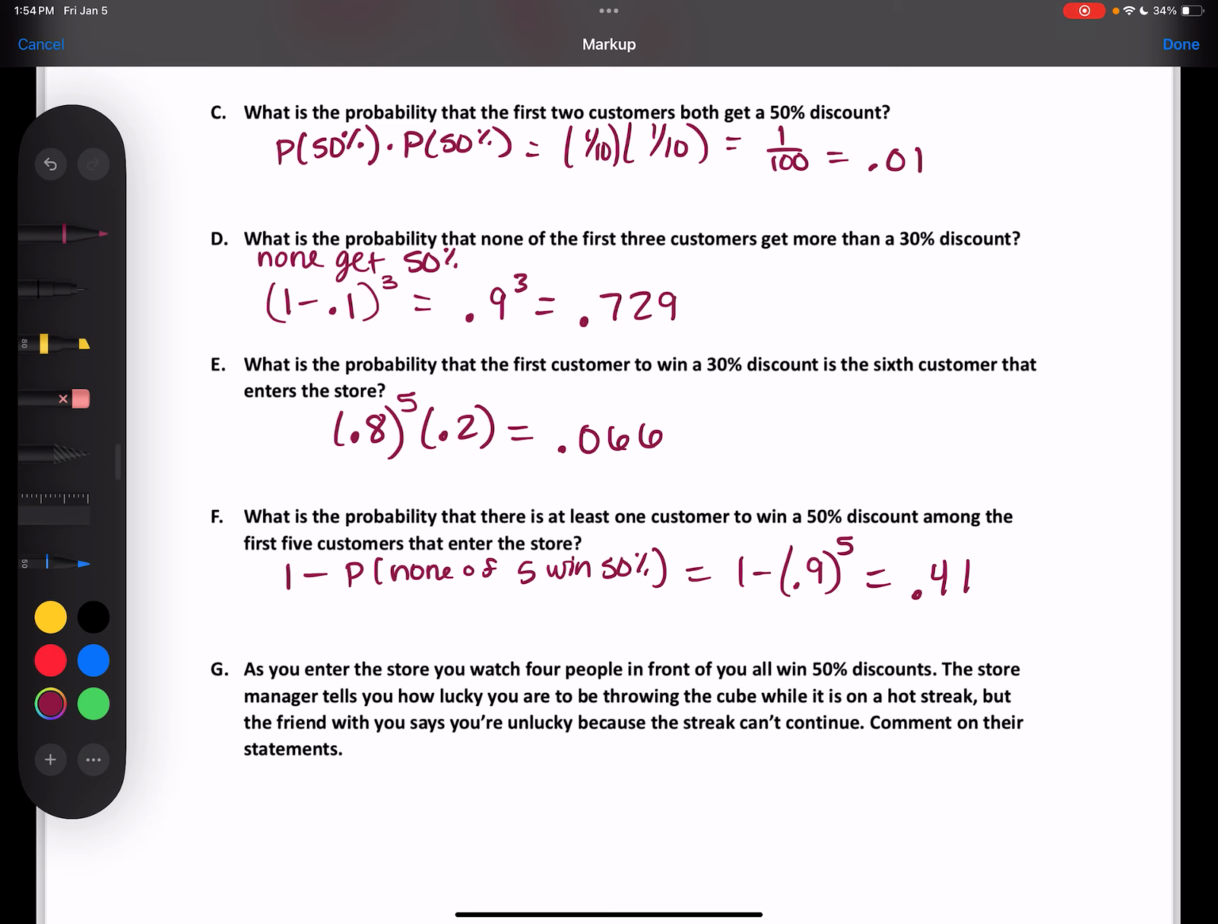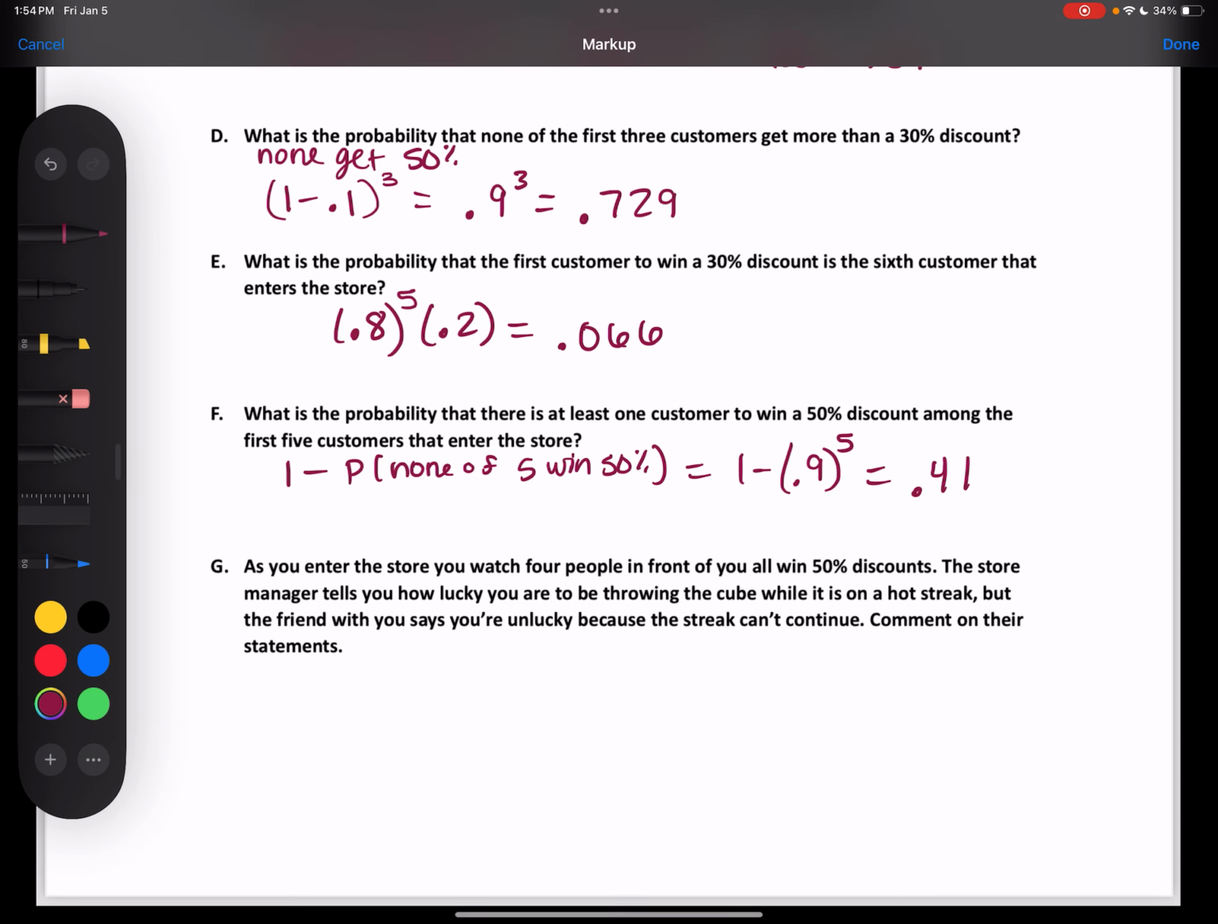All right. As you enter the store, you watch 4 people in front of you all win 50% discounts. The store manager tells you how lucky you are to be throwing the cube while it's on a hot streak. But someone with you says you're unlucky because the streak can't continue. Comment on these statements. It's wrong. They're using the law of averages incorrectly. The law of averages doesn't exist. Or the law of large numbers incorrectly. One of them doesn't exist. They're implying that there's such a thing as the law of averages, and they're not using the law of large numbers correctly. Okay, so why?